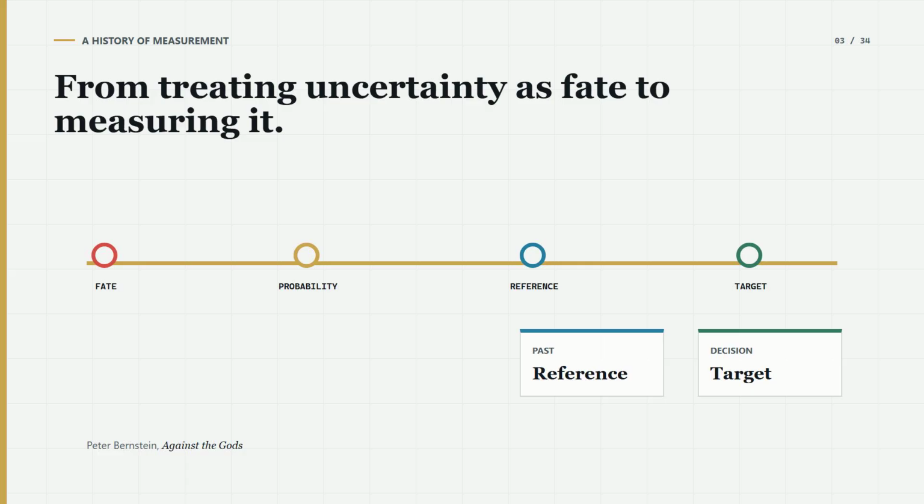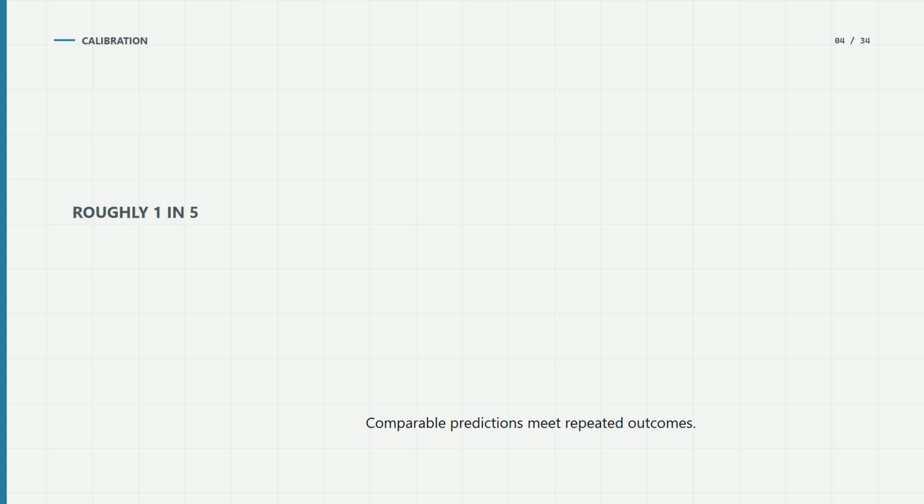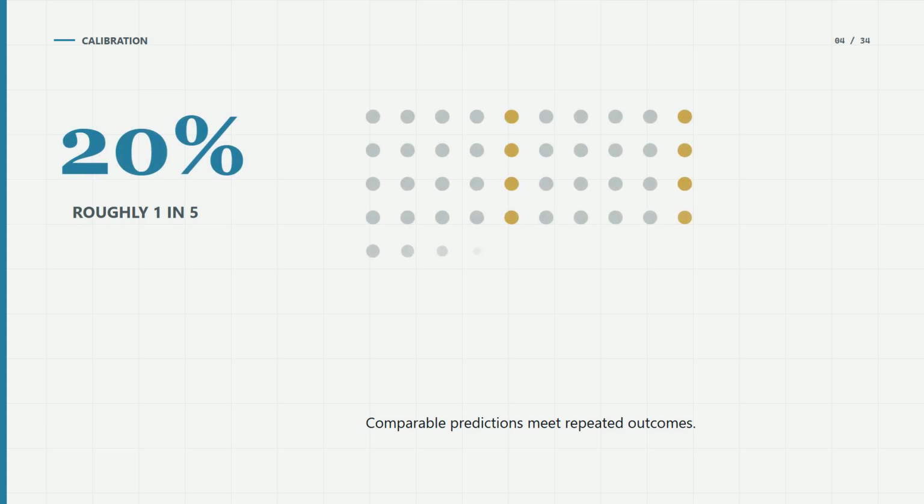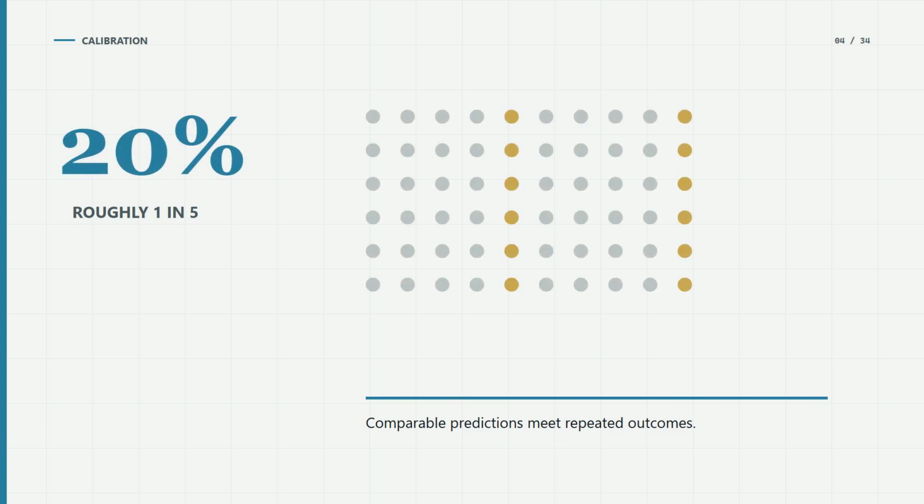The reference process produced the data. The target process will produce the outcome you care about. A probability loses calibration when those two processes differ materially. Calibration has a practical meaning. If a model repeatedly assigns a 20% probability to comparable events, roughly 1 in 5 should occur over enough trials. The estimate earns trust by surviving contact with the outcomes it was designed to describe.